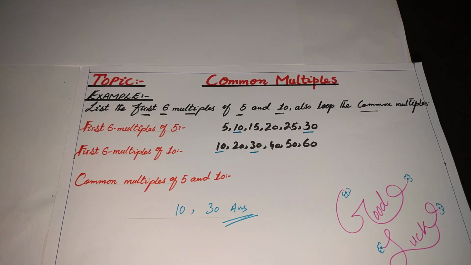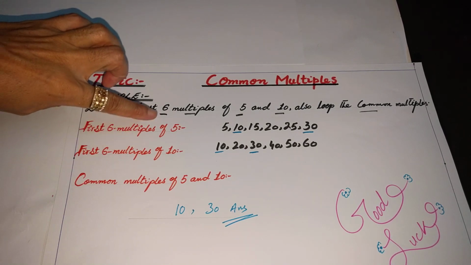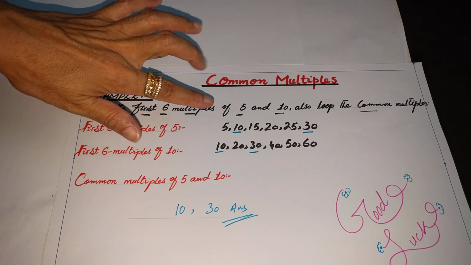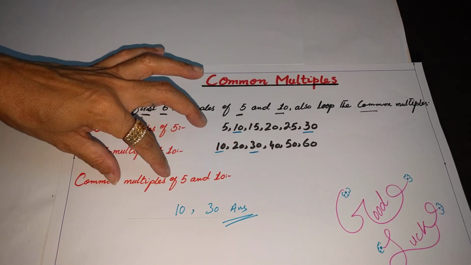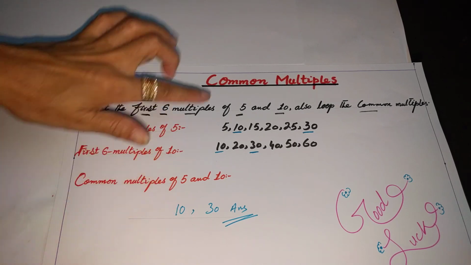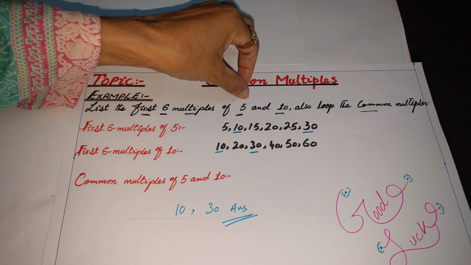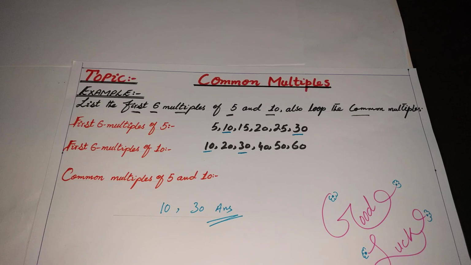Got it? Very easy, you just have to find the multiples of the given numbers, then you check the multiples which are common in both. Here 10 and 30 are common in both. It means 10 and 30 are the common multiples of 5 and 10. I hope you got the concept of multiples.